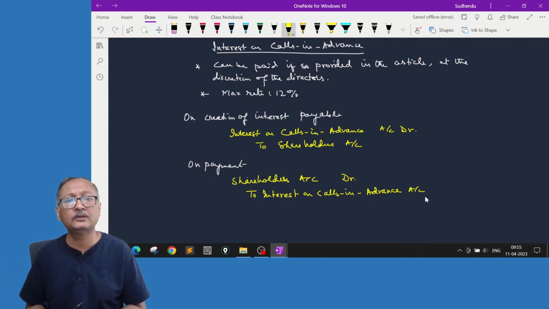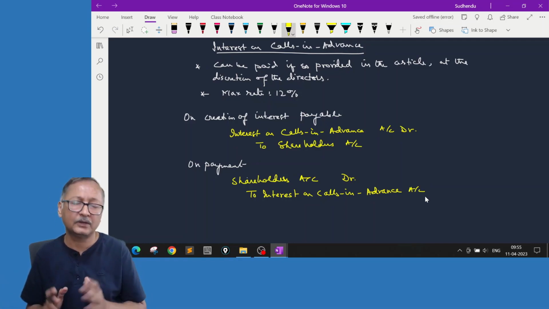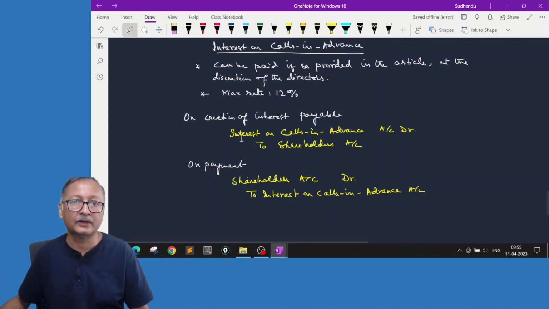Interest: when it is expenditure, interest debit, to whom you are paying? Shareholders. You are crediting shareholders. When it is income, from whom you are collecting? From the shareholders, debiting the shareholders. What is your credit? The income. Income is interest. You are crediting the interest. That's it. Simple. Now we'll try to understand forfeiture and reissue of shares.